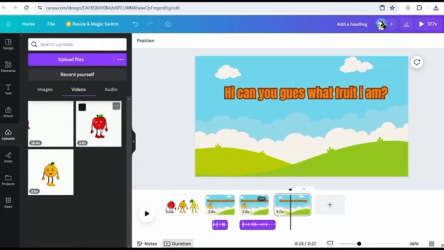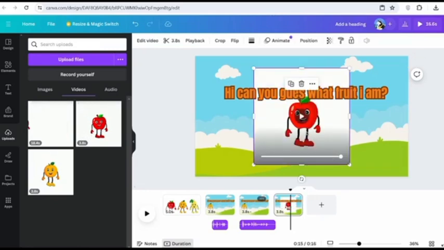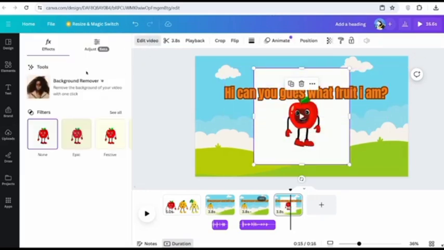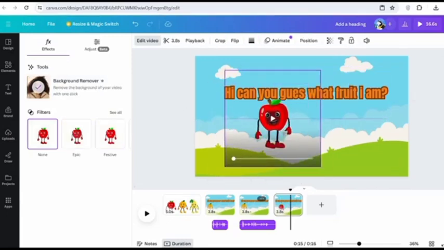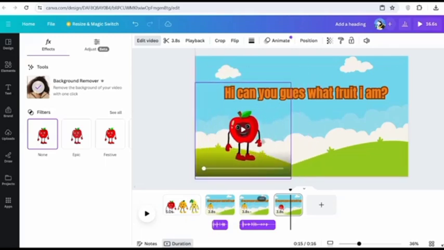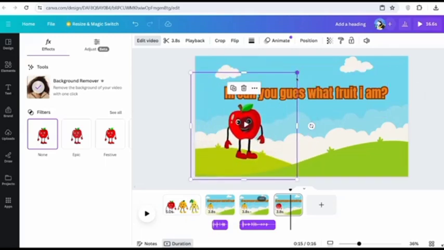Now that it's added in, I need to follow the similar process to remove the background. Once the background is removed, I need to adjust the sizing and the positioning of the orange so that it's in the same spot that it was in at the ending of the previous animation. So as you can see, now it's in the same positioning.